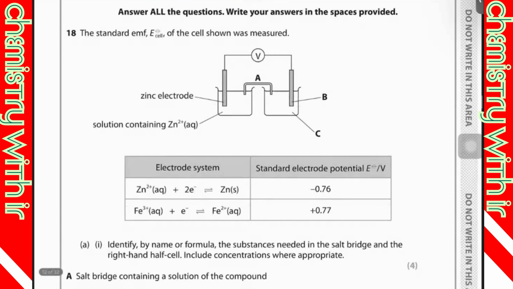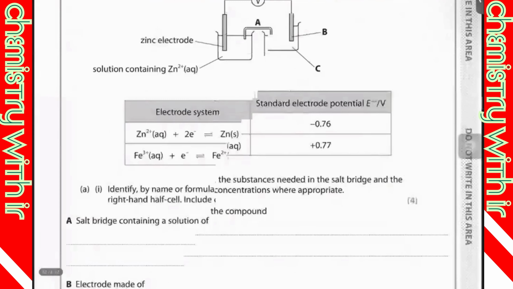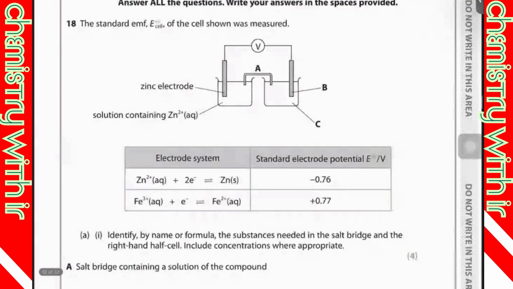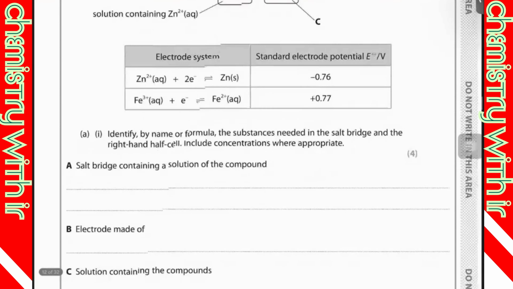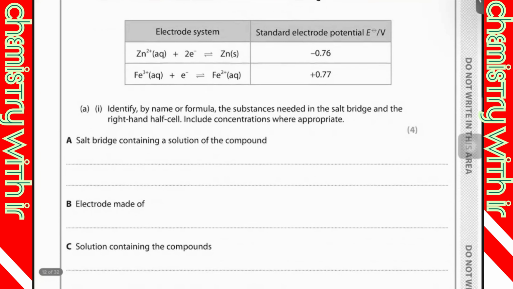Then, electrochemistry. The standard EMF of the cell shown was measured. Identify by name or formula the substances needed in the salt bridge and the right hand half cell. Include concentrations where appropriate. Salt bridge containing a solution of the compound. So what would be present in the salt bridge?